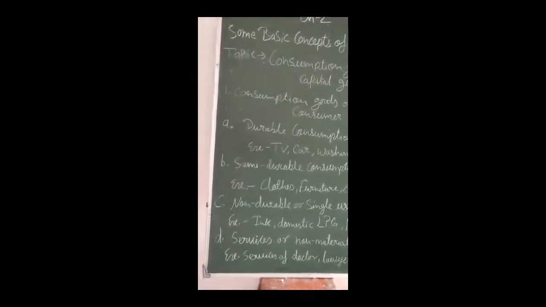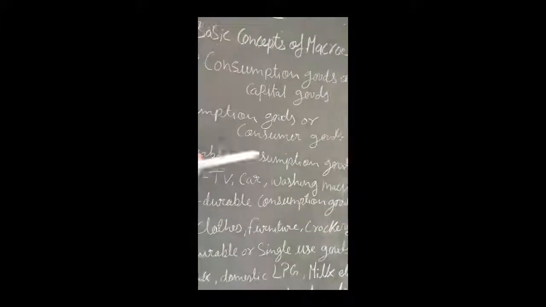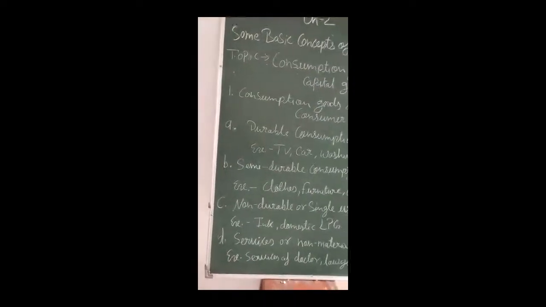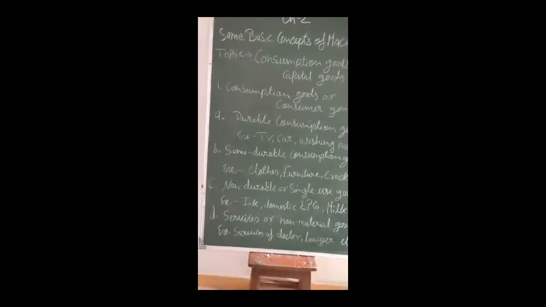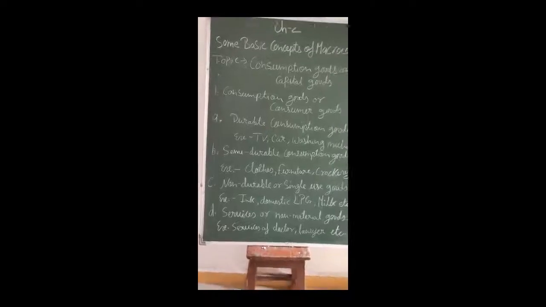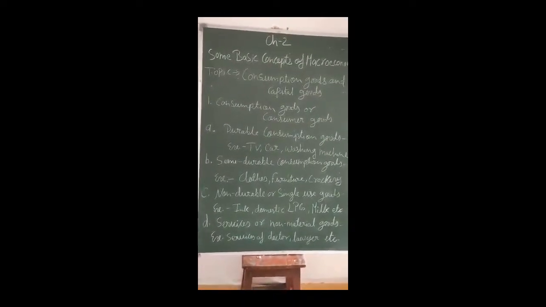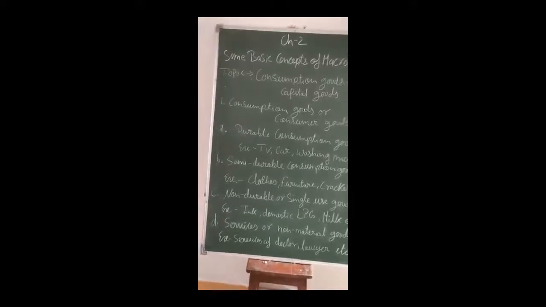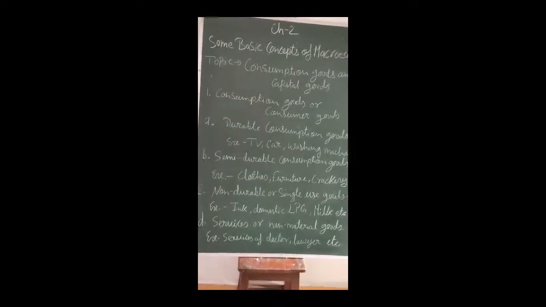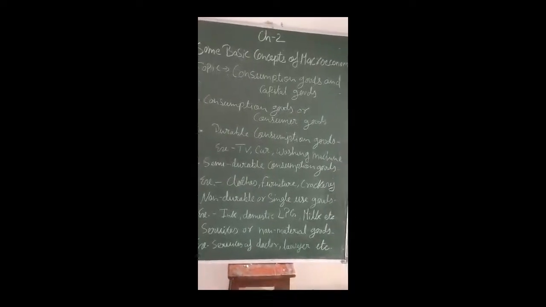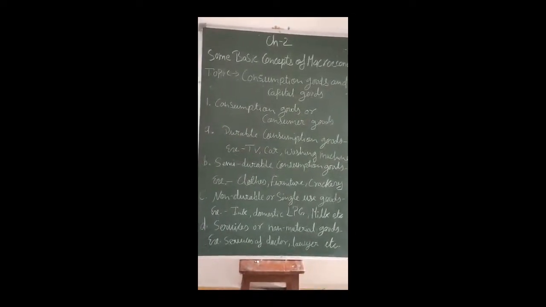Once again I would like to revise. Consumption goods, also known as consumer goods, are further classified under 4 headings. Durable consumer goods are used for several years, and their value is also high. The examples are TV, car, washing machine. The next is semi-durable goods. Their lifespan is 1 year or slightly more than that.